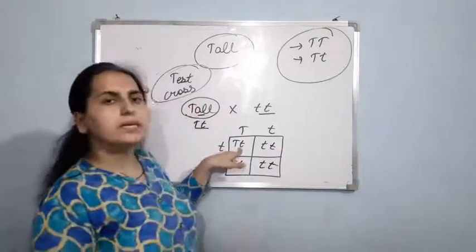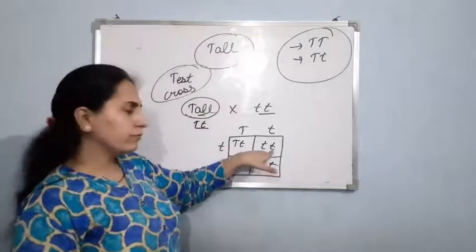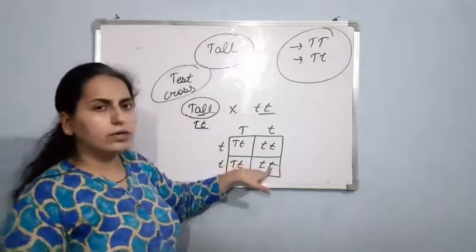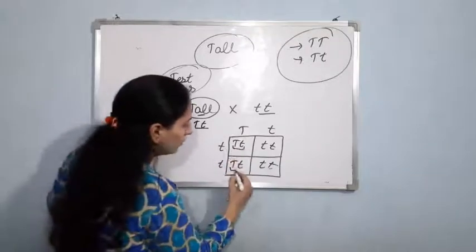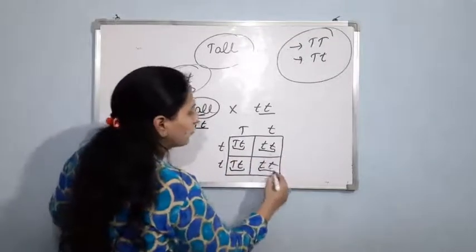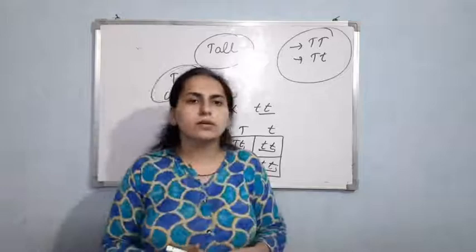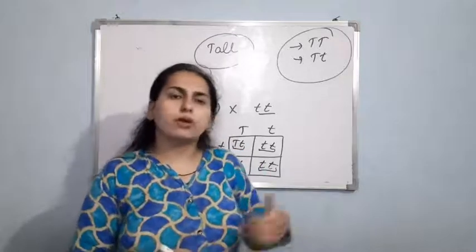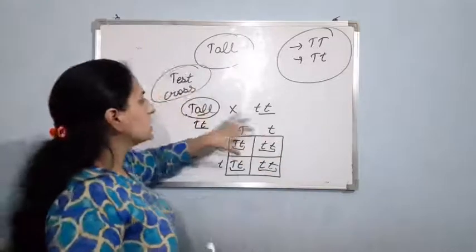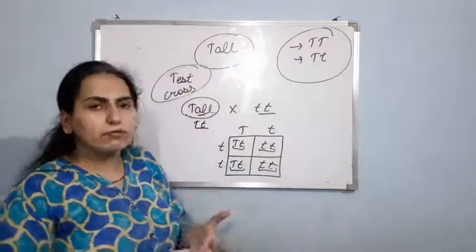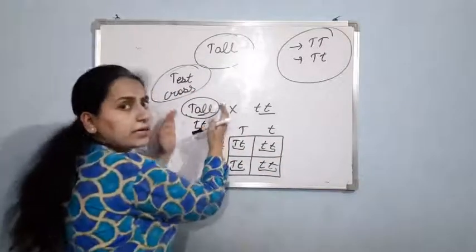Capital T small t means it will be tall, and small t small t is dwarf, according to the law of dominance. So here you can see 2 are tall and 2 are dwarf. That's what I told you. If 50% of the plants produced are tall and the rest 50% are dwarf, it means the genotype of the organism that we have to find out is capital T small t.